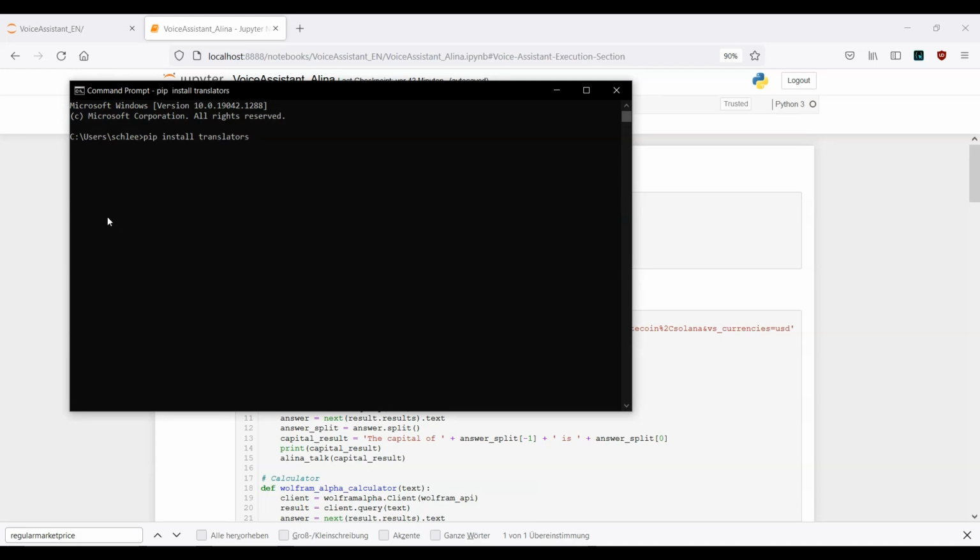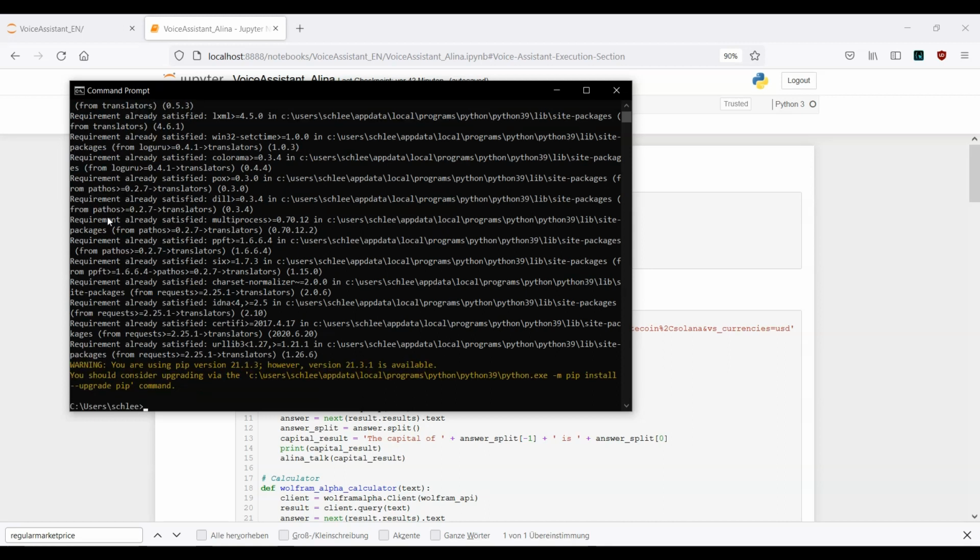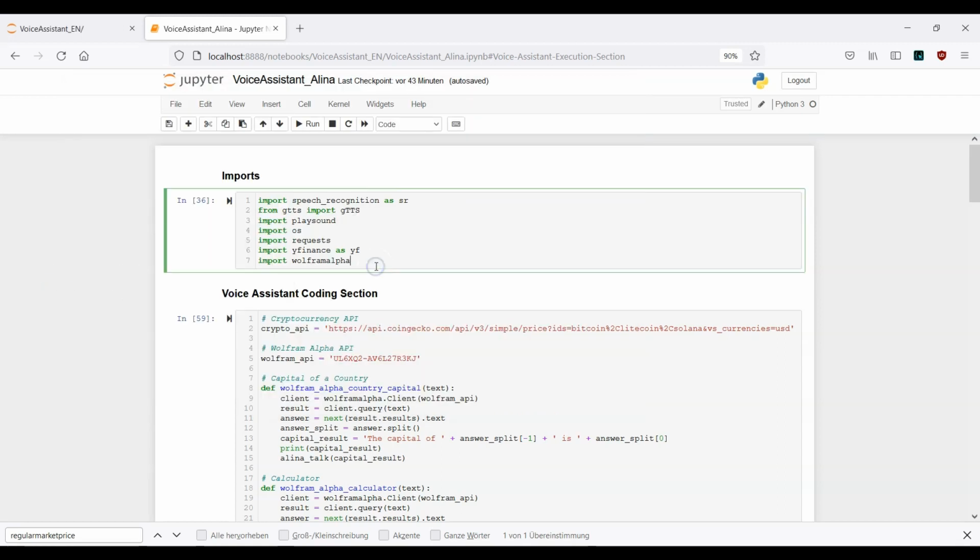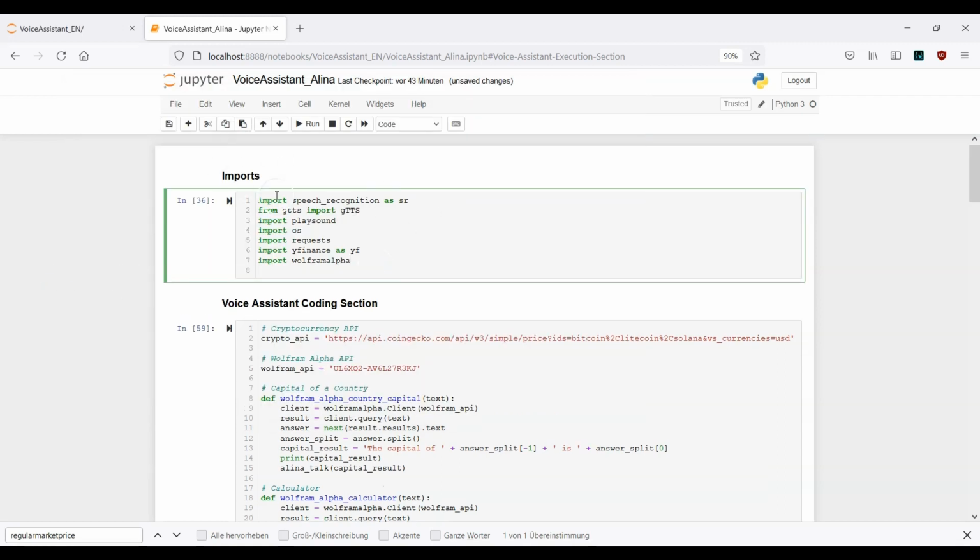Okay, go ahead and do this. And again, here I've already installed this package, but once you've done that, you can go back here to your imports and import translators as ts. Okay, so this is the abbreviation for translators.